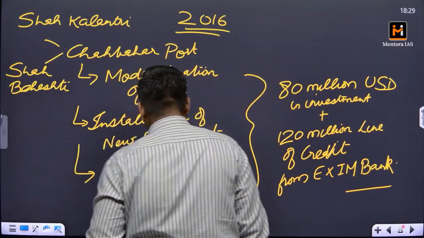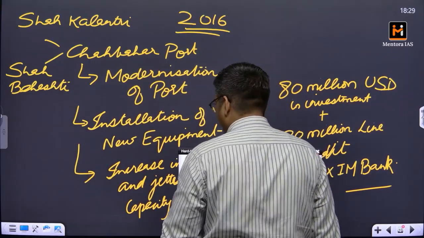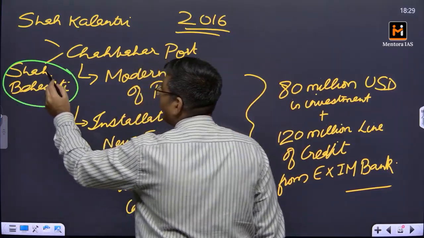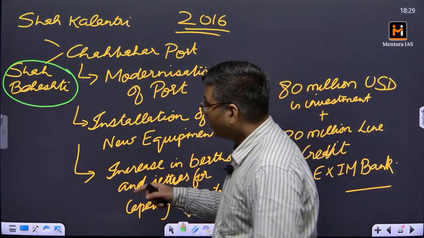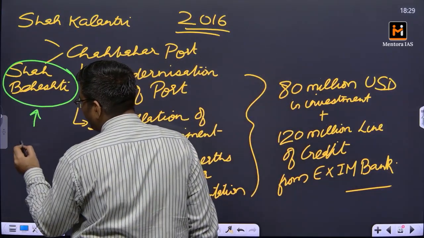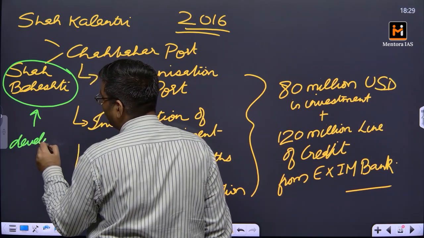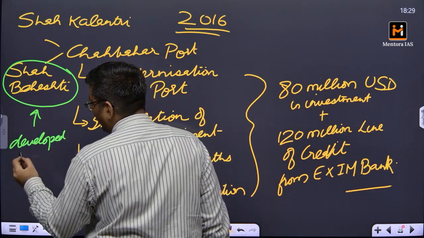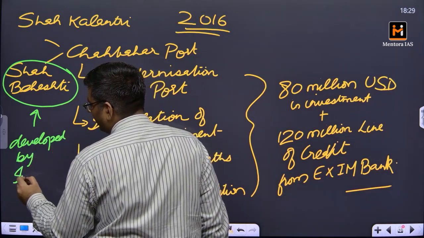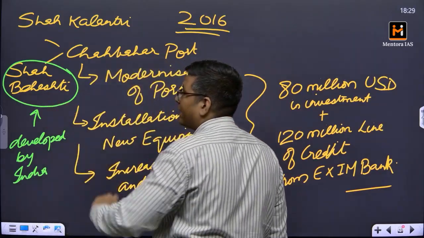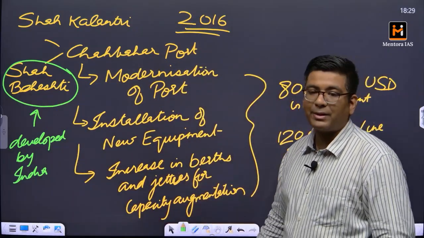With respect to India, India was given the developmental opportunity for Shah Beheshti. This is the one which will be developed by India. So all the investments of India are focused here. We are doing the port modernization operations here, we are augmenting the capacity here.